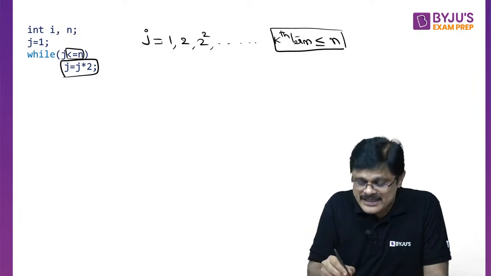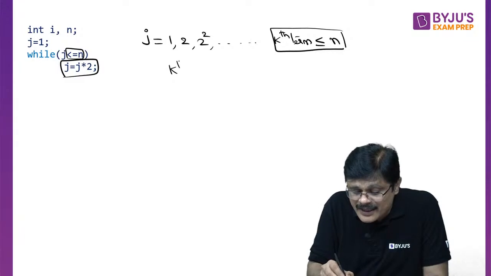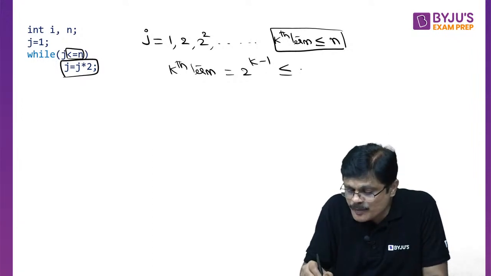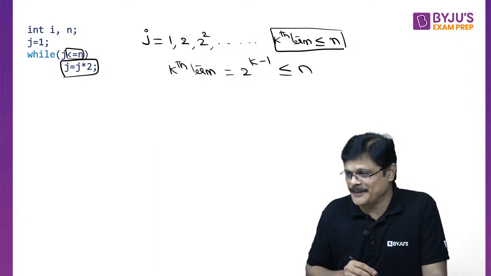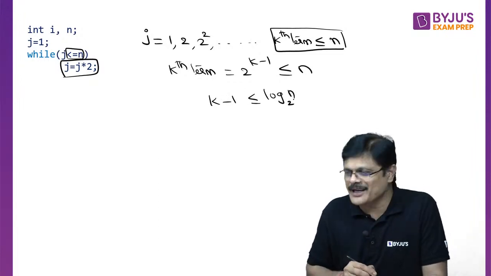Now the kth term, when it is a geometric progression, what is the kth term? The kth term of the geometric progression is given by 2 power k minus 1, and this should be less than or equal to n. Therefore, k minus 1 should be less than or equal to log n to the base 2.